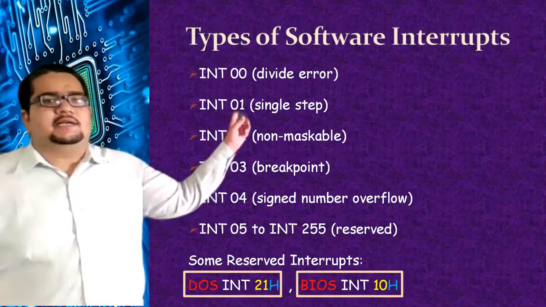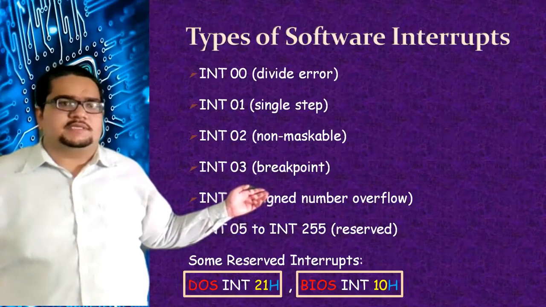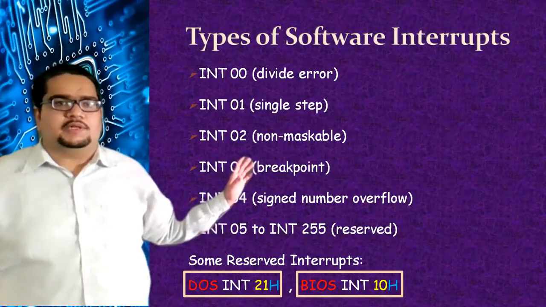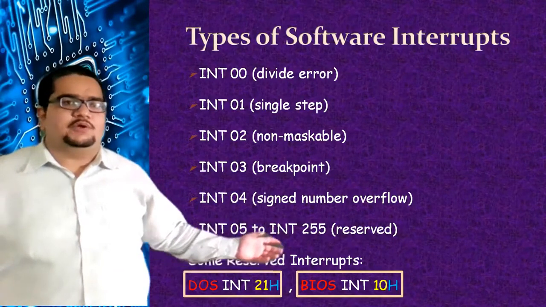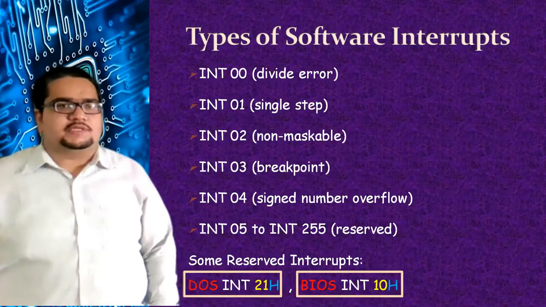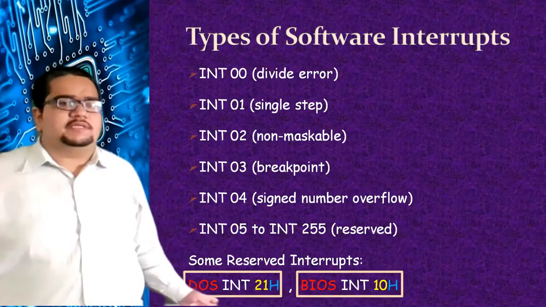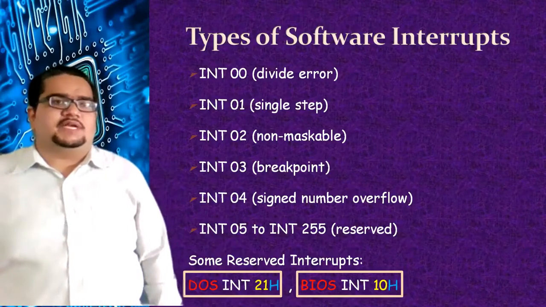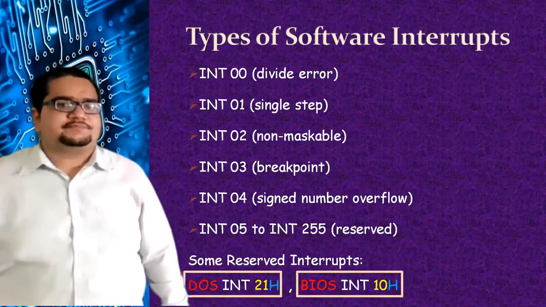So these are the dedicated interrupts I was talking about. These interrupts are fixed and defined in the processor system. That means int 0 will be a divide by 0 error interrupt only. Similarly, int 1 will be a single step interrupt, and so on. And all these interrupts, int 5 to int 255, are user defined. The programmer can define them. They are also reserved for future purposes by the manufacturers. Two of the reserved interrupts are the DOS and BIOS interrupts. You can see that int 10 and int 21H are the reserved interrupts. They have been defined by BIOS and DOS respectively.